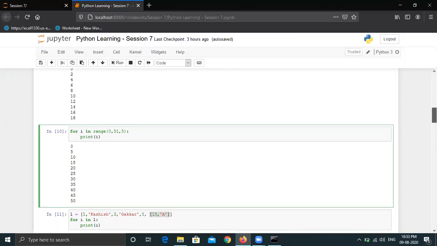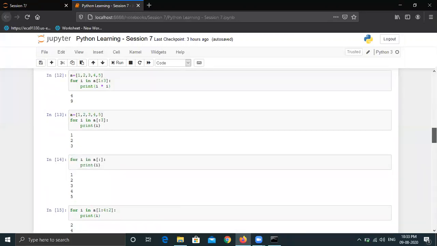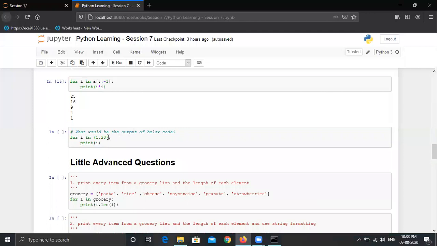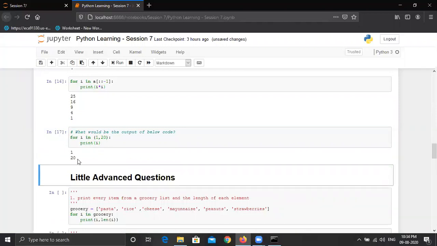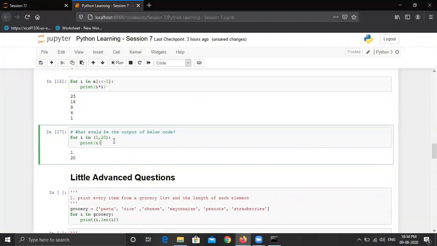For a list, we use square brackets. For tuples, we use the circular brackets. So this is a tuple that we are using here. Any answers? This is not a range. 1 and 20, perfect, Dheeraj. The only values that will be printed are just 1 and 20. It's not even a list, it is a tuple. So the only values it will print are 1 and 20.